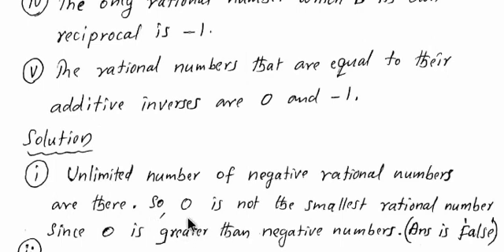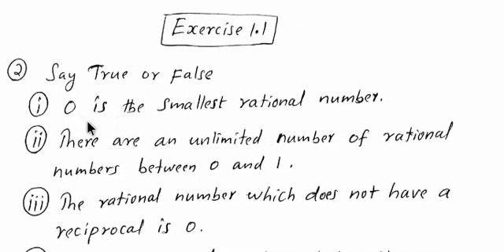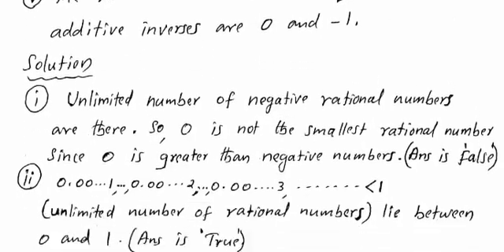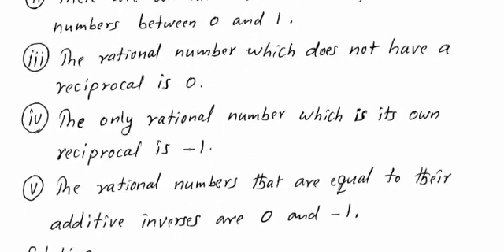Therefore, 0 is not the smallest rational number, since 0 is greater than all negative numbers. Therefore, the given statement is wrong. It means false. Therefore, the answer is false.